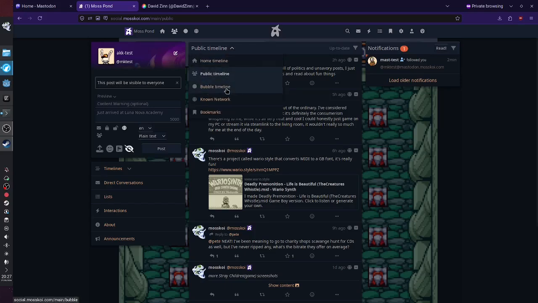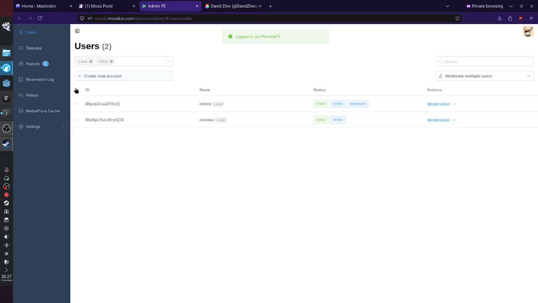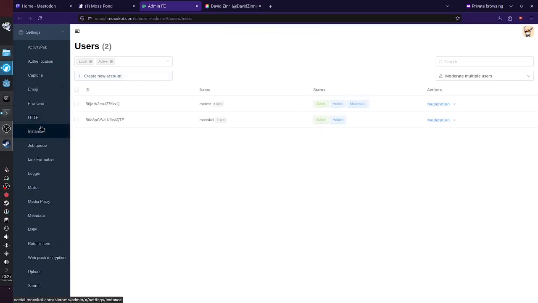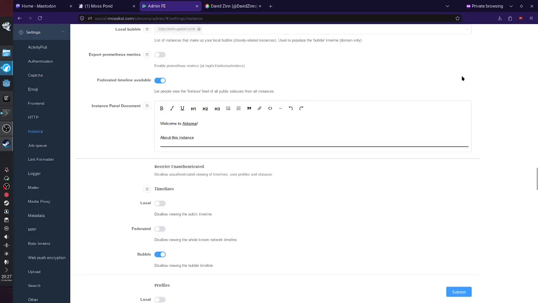We have a bubble timeline. So this is a bit different. I'm gonna do a small detour to just explain bubble, because this is Akkoma only. Mastodon does not have this, and it was one of the things that made me go for Akkoma. A bubble is basically a sister instance, right?